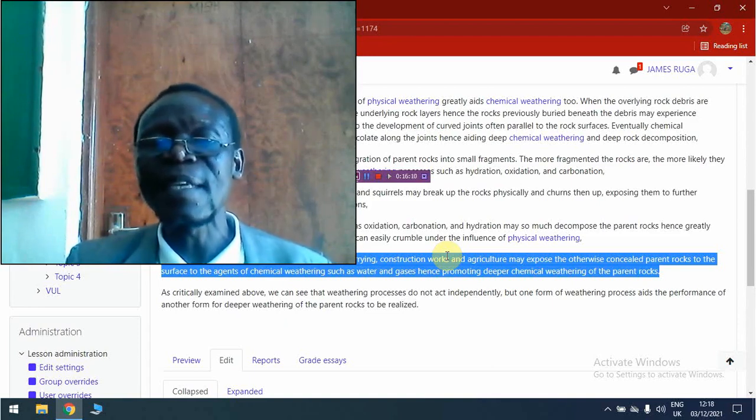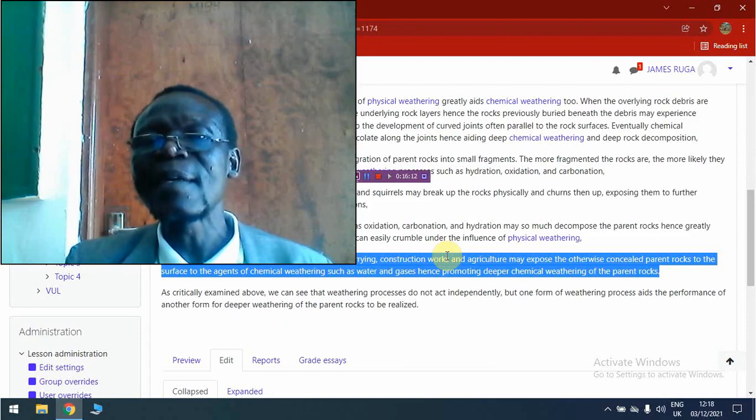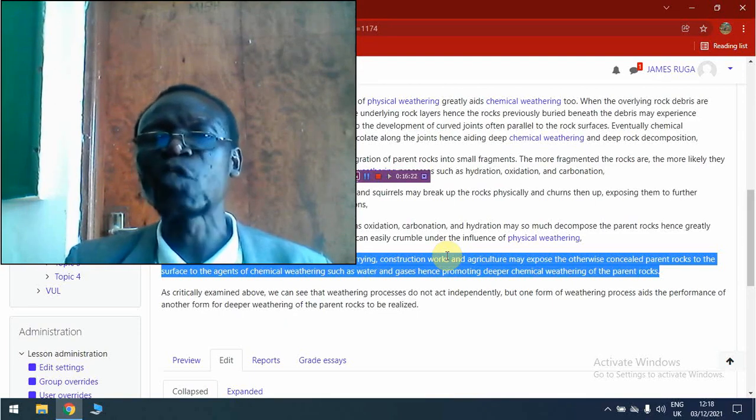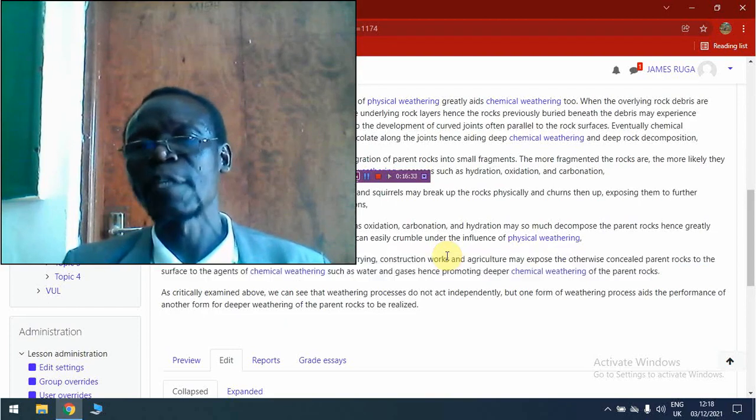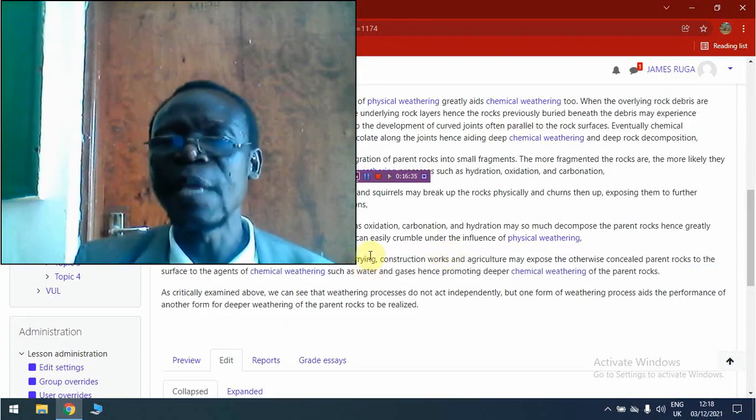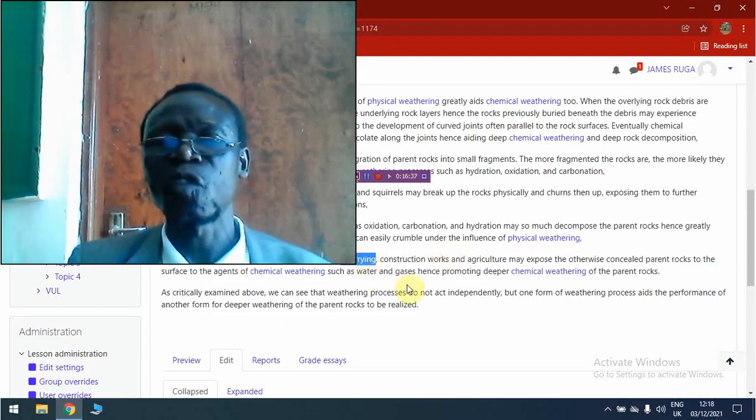And this means that the underlying rocks which have been so deep under the ground, which would not have otherwise been accessed by water and air, can now easily be exposed at the surface. And this will promote deep chemical weathering taking place within the rocks deep under the ground. And this will promote deep rock rotting.